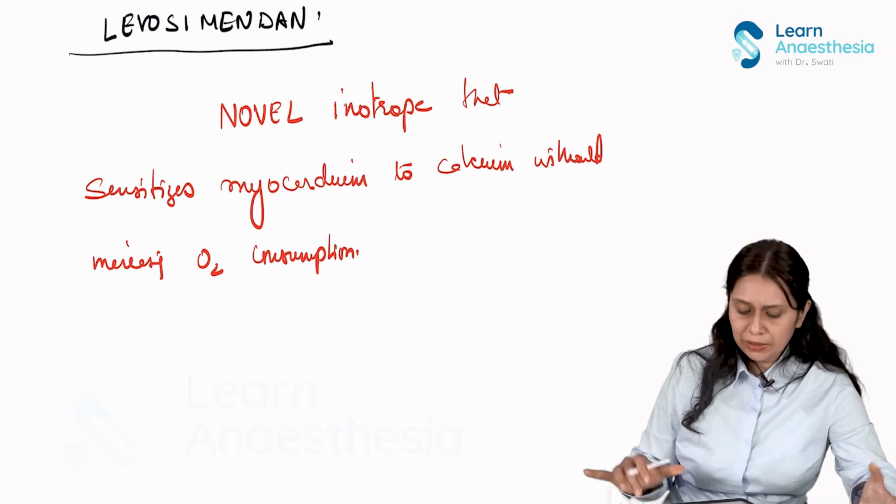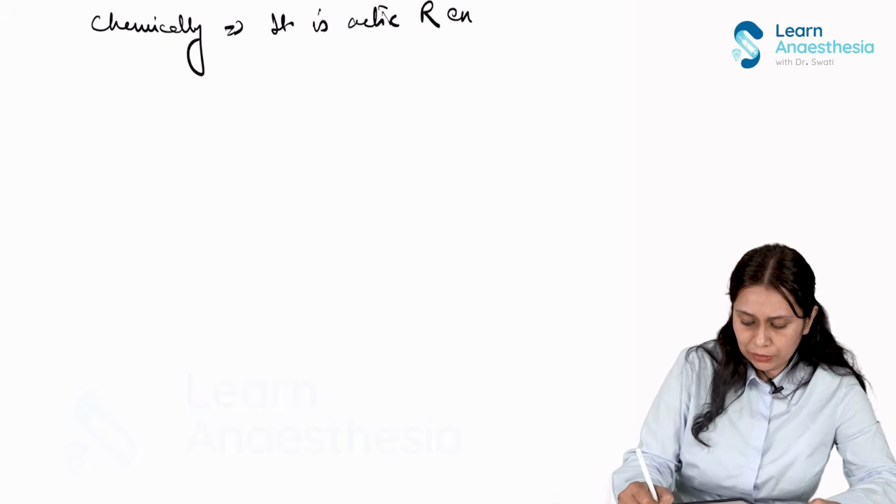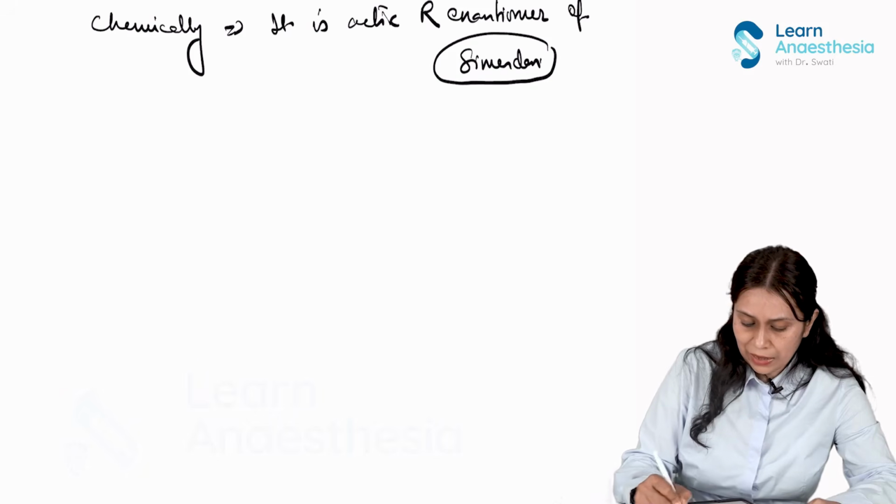So what is chemically levosimendan? Chemically, it is the active R isomer, R enantiomer of simendan. Simendan is the racemic mixture. Its active R isomer is levosimendan.